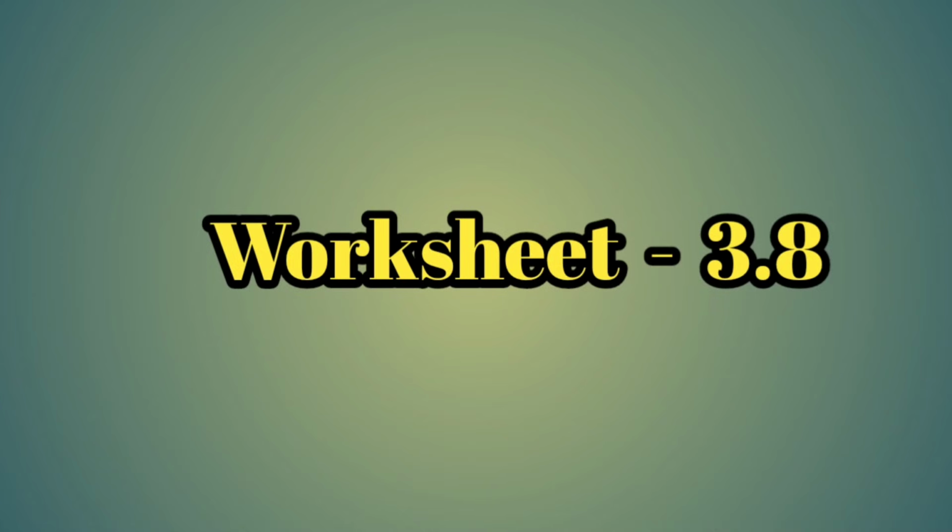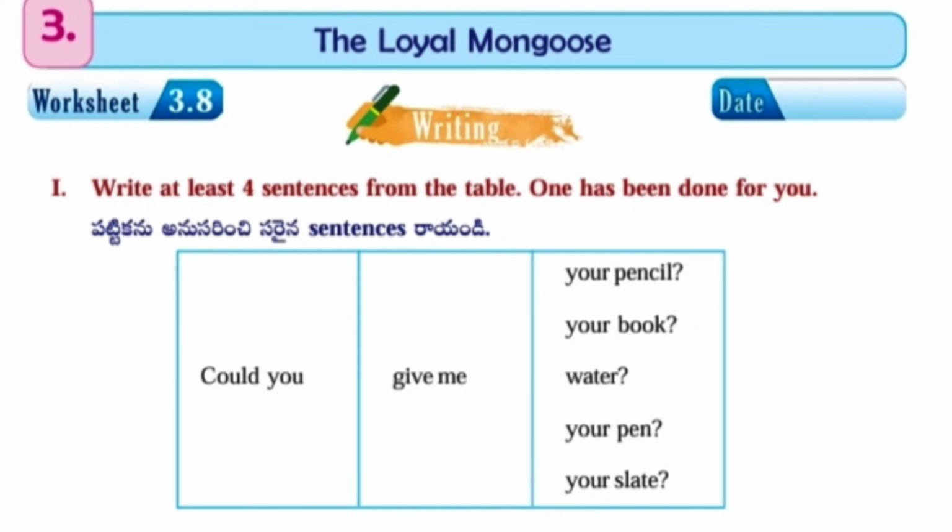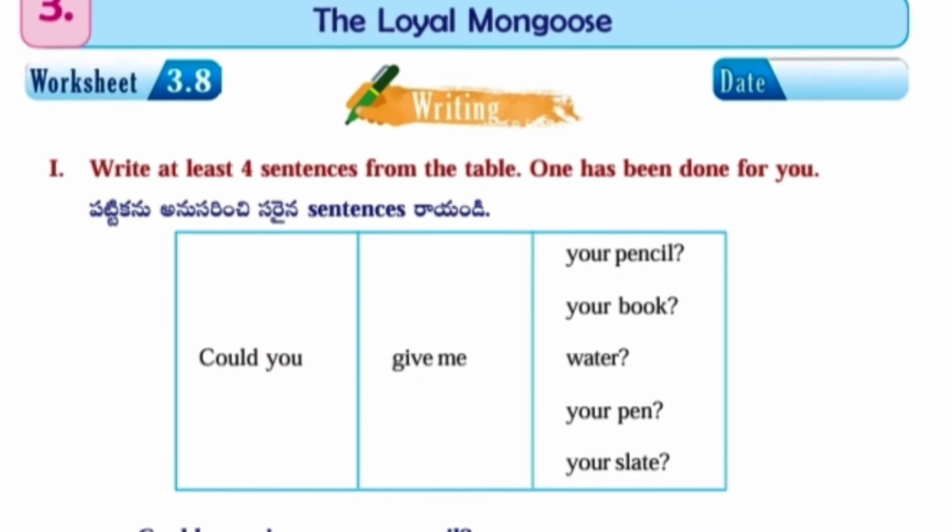Next, worksheet number 3.8. First one, write at least 4 sentences from the table. One has been done for you. Could you give me your pencil, your book, water, your pen, your slate? Now we have to frame sentences using the above words.